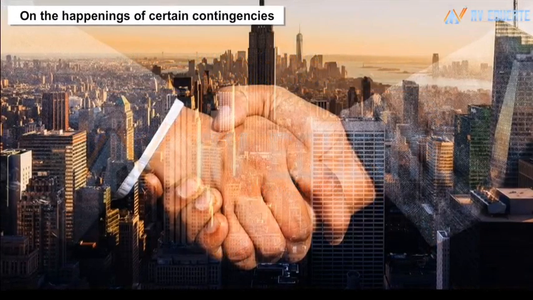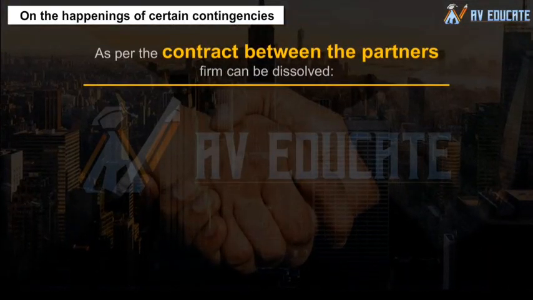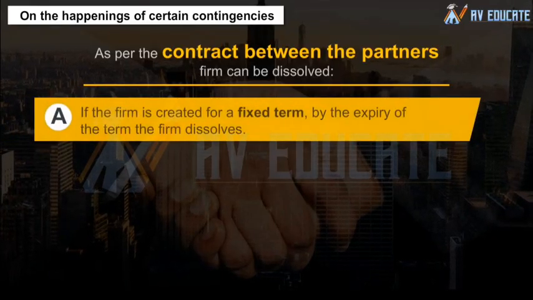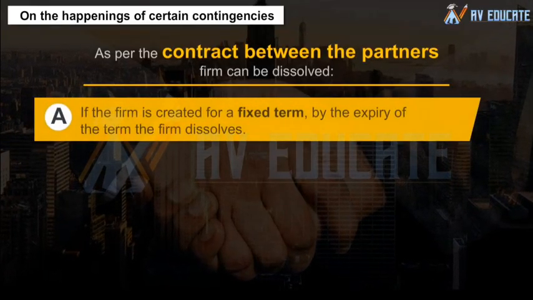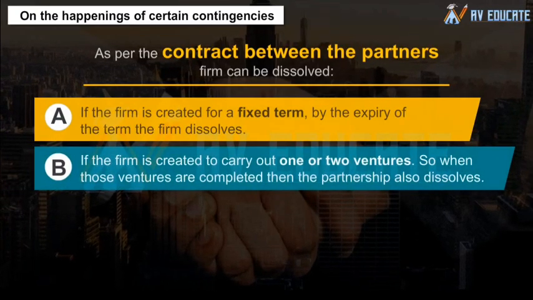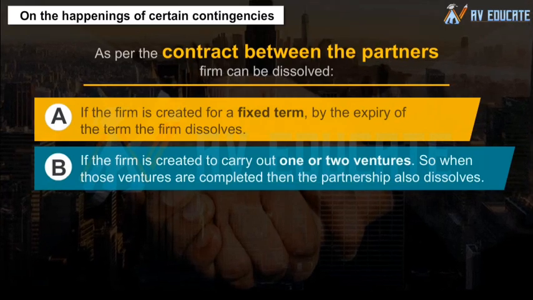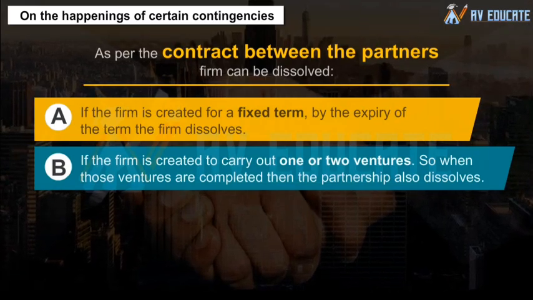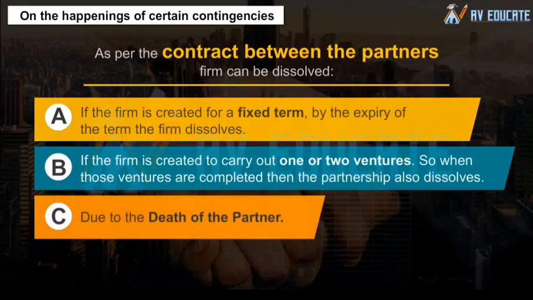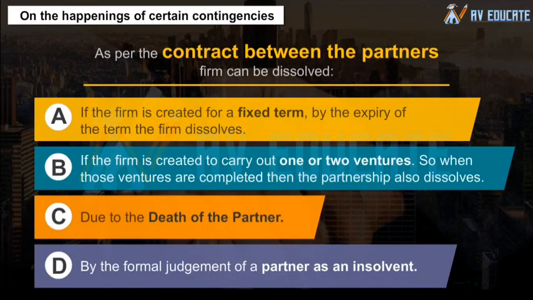On the happening of certain contingencies. As per the contract between the partners, a firm can be dissolved. A. If the firm is created for a fixed term, by the expiry of the term, the firm dissolves. B. If the firm is created to carry out one or more ventures, then when those ventures are completed, the partnership also dissolves. C. Due to the death of the partner. D. By the formal judgment of a partner as an insolvent.